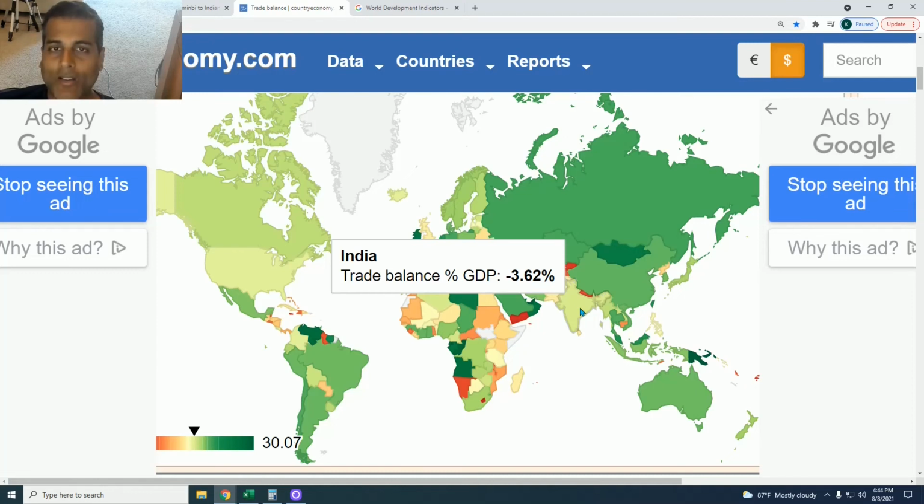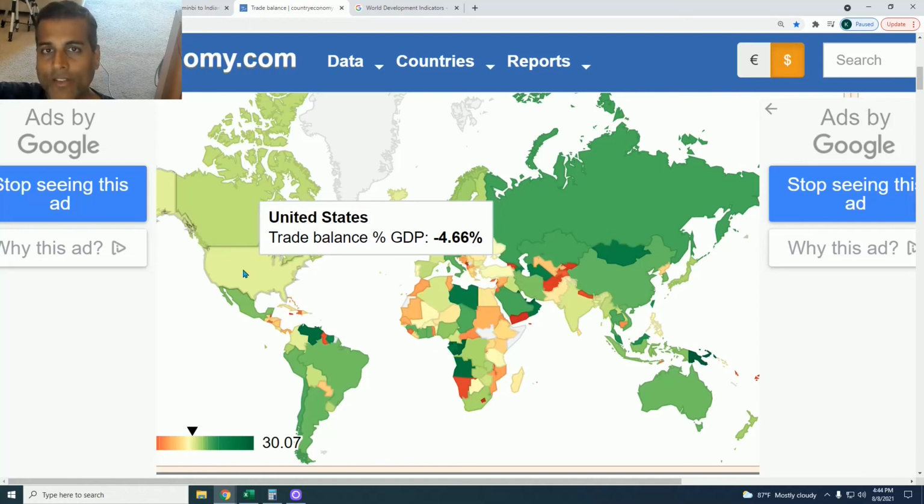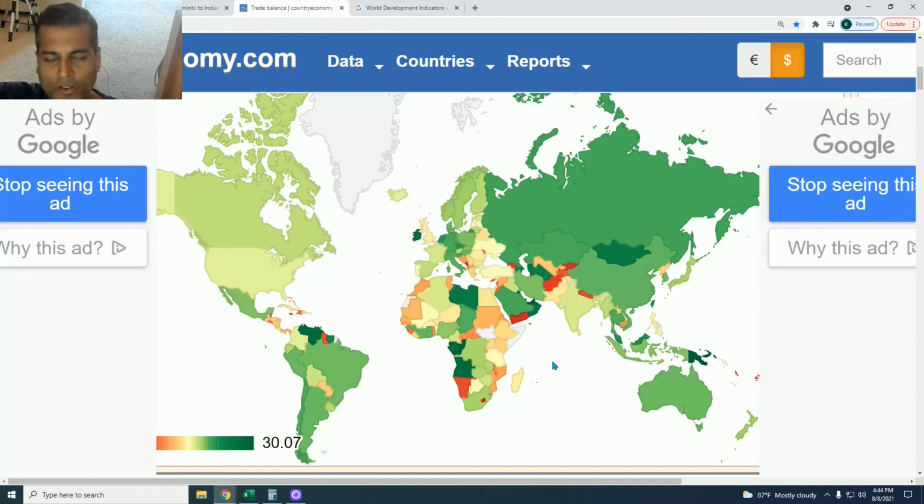So this trade balance is very, very important as a reason for why a country might have more robust growth versus weaker growth. Incidentally, the United States has a trade deficit of minus 4.66%, so even worse than India. However, a prosperous country can withstand this type of trade imbalance much, much more effectively than a poor country like India can. So there you have it.